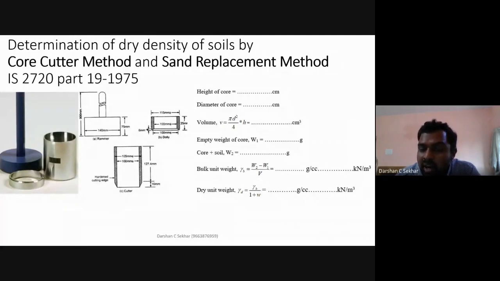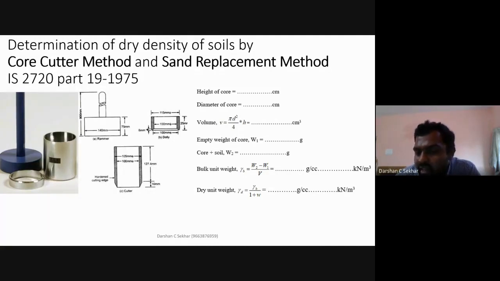Density is nothing but mass by volume. So if I do 2500 minus 980, probably I'm going to get 1520 or something. Then divide by volume, which is approximately 1000. So I'm going to get my values in terms of gram per centimeter cube. Always ensure that you keep length in terms of centimeter and weight in terms of gram, because density will be represented in terms of gram per centimeter cube.